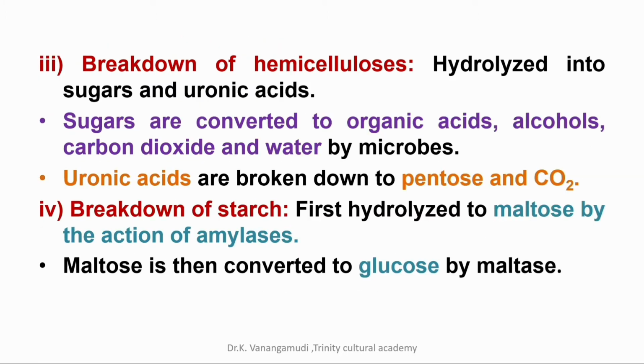The third insoluble compound is hemicelluloses. They are hydrolyzed into sugars and uronic acid. Sugars are then converted to organic acids, alcohol, carbon dioxide and water by microbes, and uronic acids are broken down to pentose and carbon dioxide. The last substance is starch. It is hydrolyzed into maltose by the action of amylase enzyme, and then maltose is converted to glucose by maltase enzyme.